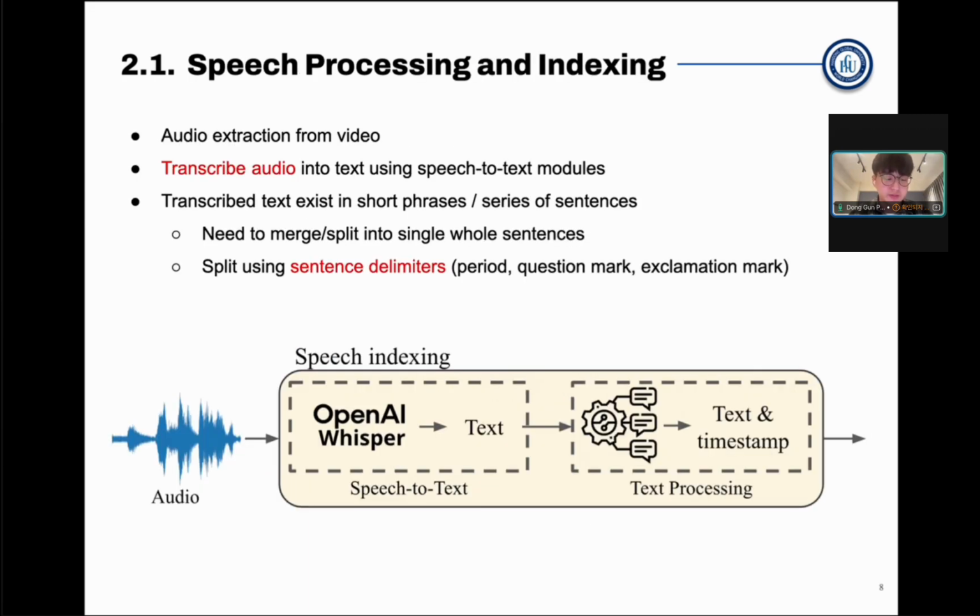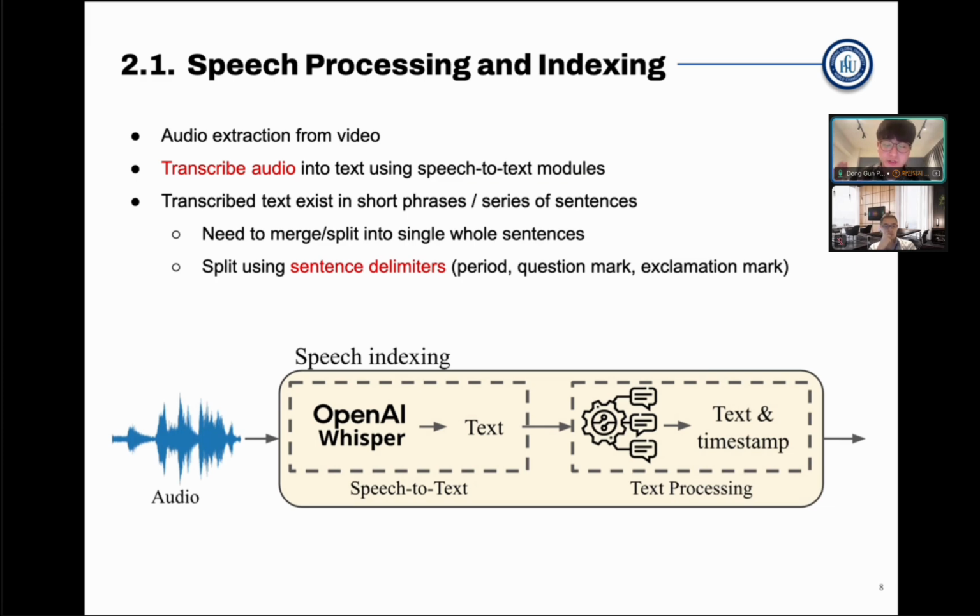The first core component is speech processing and indexing, and it starts by extracting the audio from the video. With the audio file, we then get the transcription of it by processing it through a speech-to-text, or STT, model. But before this, the audio file may need to be pre-processed in order to be processed by the STT model, such as file conversion so that the STT model can handle the actual audio file, or cutting out the intro or outro music that can cause mistranscriptions for the model. So after these processes, once we are ready, the STT model processes the audio file and gives us the entire transcription for the video.